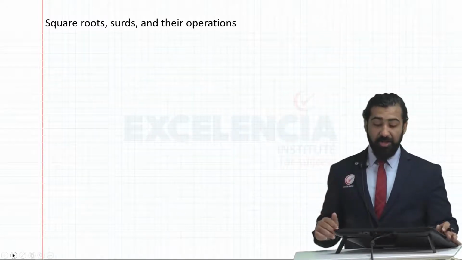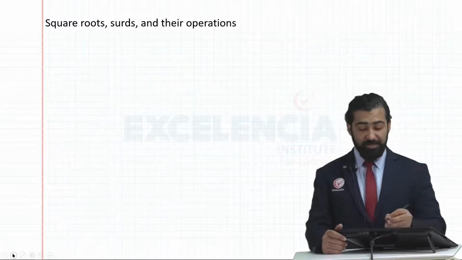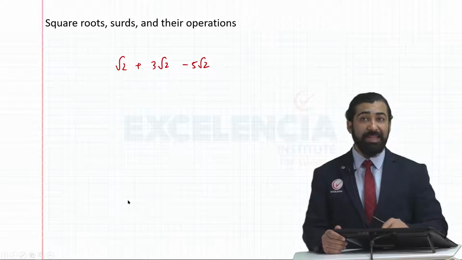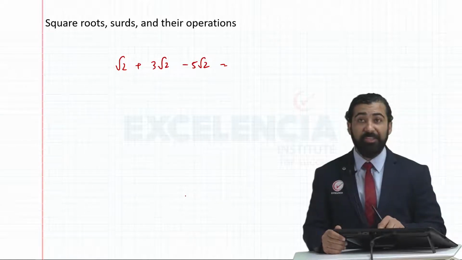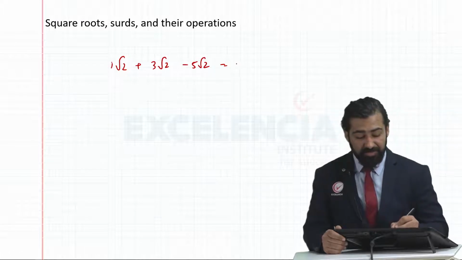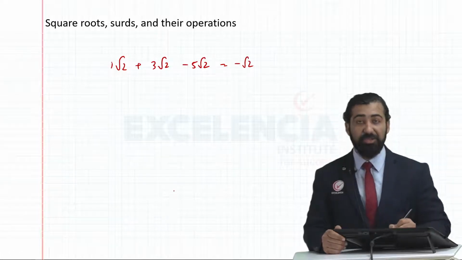Then next, we also learned that suppose I've got root 2 plus 3 root 2 minus 5 root 2. In this case, I can add them. 1 plus 3 gives me 4, and 4 minus 5 will give me minus root 2 as the answer.